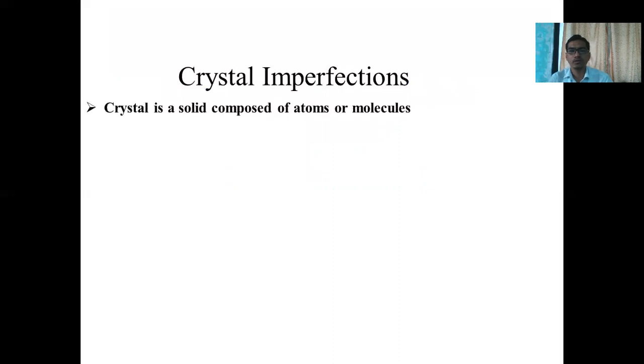We know the crystal is a solid made up of a combination of atomic arrangements or molecules. So each and every crystal structure is formed by an arrangement of atoms or molecules.